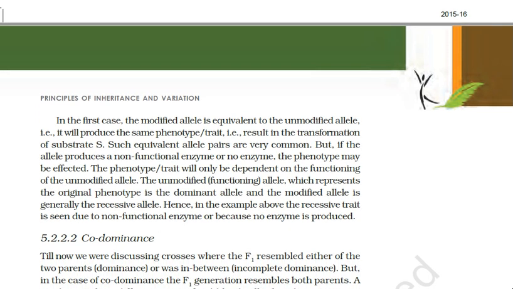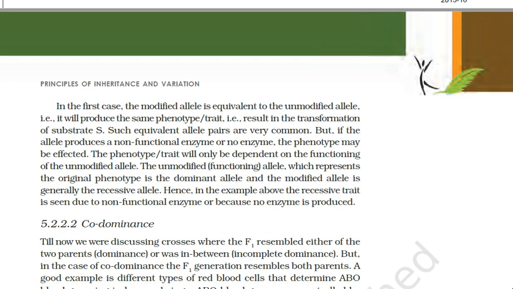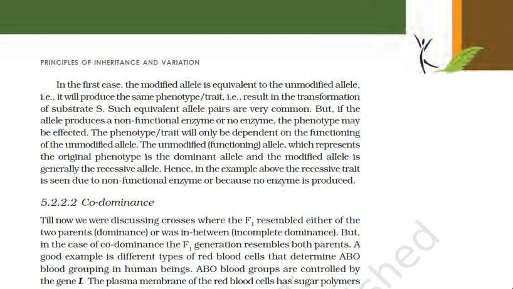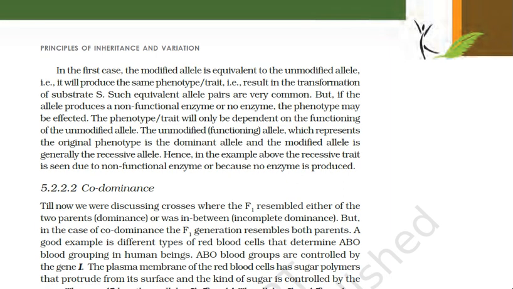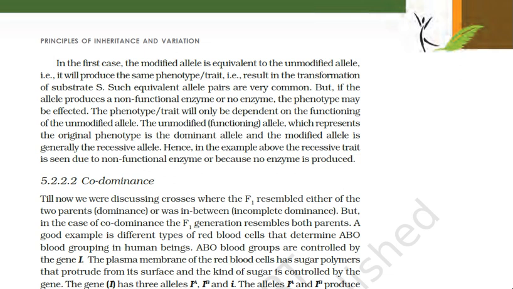Now we move on to the next topic, that is codominance. In codominance, both the alleles of a gene are equally dominant if they are present together. Both express themselves equally in the phenotype. An example is the ABO blood group system in our body. They also show multiple alleles, a phenomenon called multiple allelism.